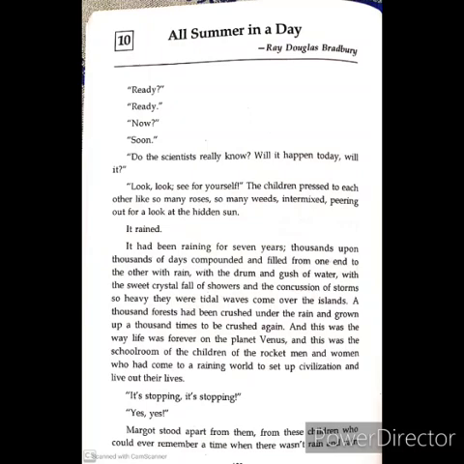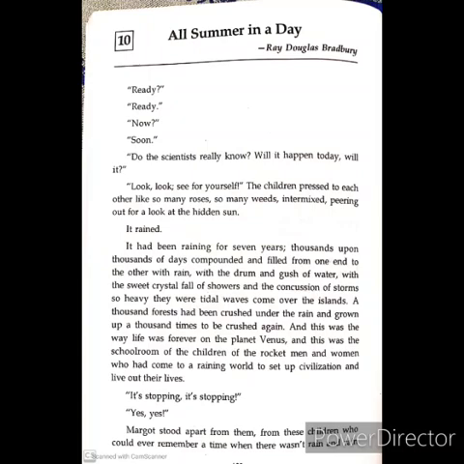It must be a horrible feeling that every day, every moment, every night, every year it rains and rains. It never stops for continuous 7 years. So it says thousands and thousands of days. It is uncountable. Compounded means added together, and filled from one end to the other with rain means on the whole planet, it's only rain. With the drum and gush of water, torrentially,